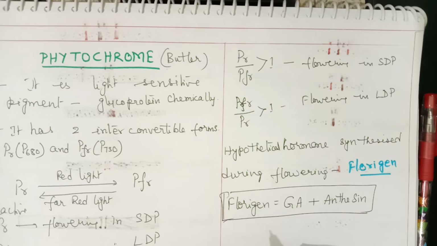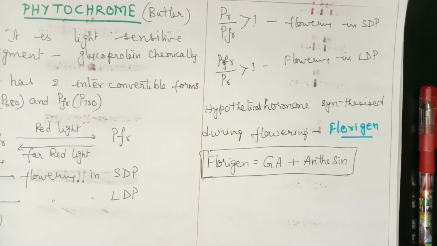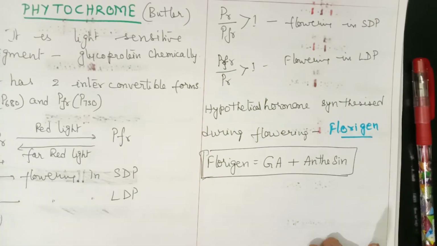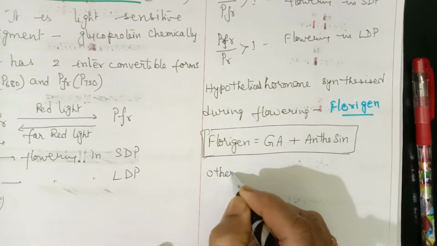Its most important other role is explained in seed germination, mainly studied in lettuce. So I will just write it here. What are the other roles of this phytochrome?